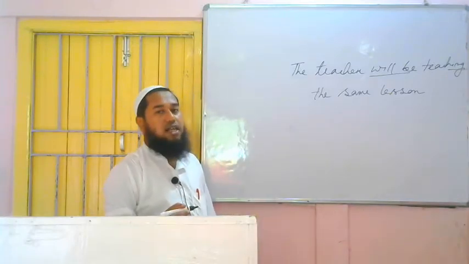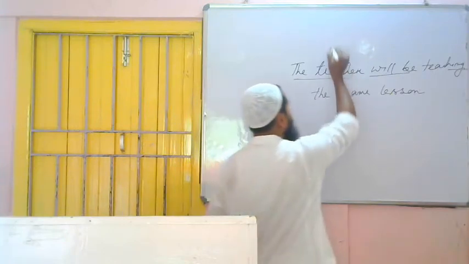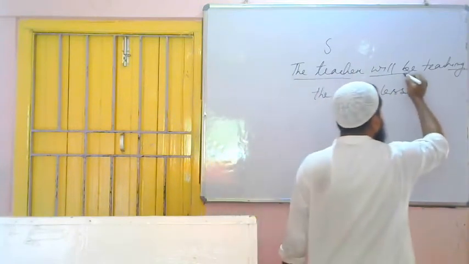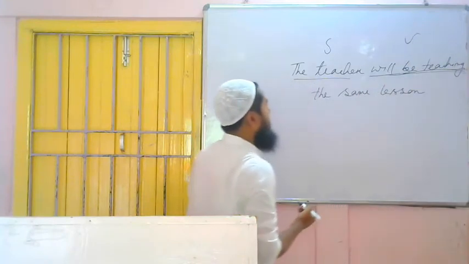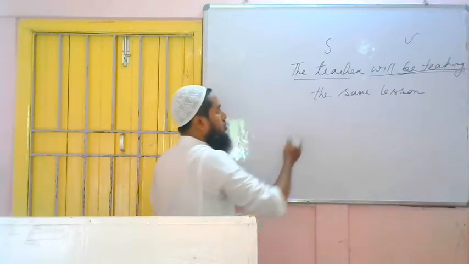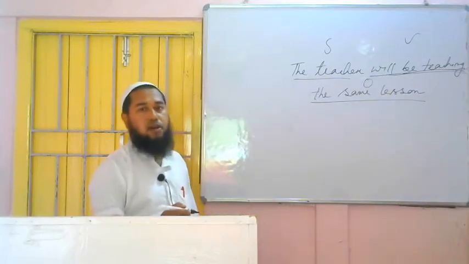Now we have to find out three things: subject, verb and object. We are telling about the teacher, so this is the subject. Verb is what? Teach. So here as it is future continuous tense, the verb will be what? Will be teaching. Then the action of the subject is falling on whom? The same lesson. This is the object. So we found three things: subject, verb and object.